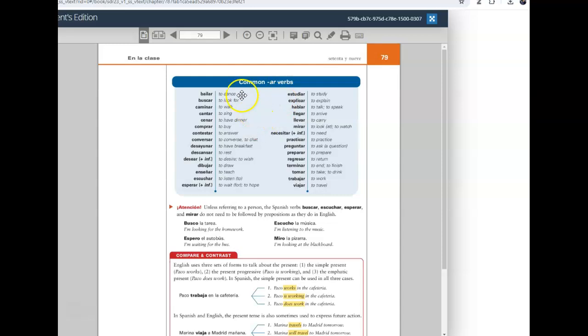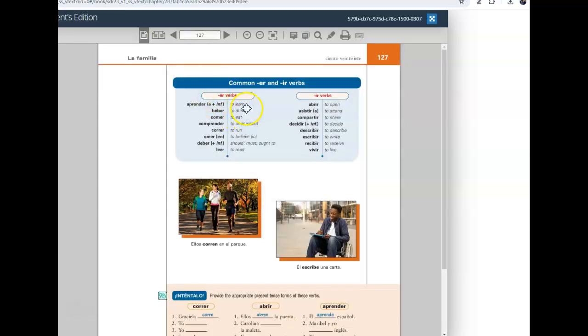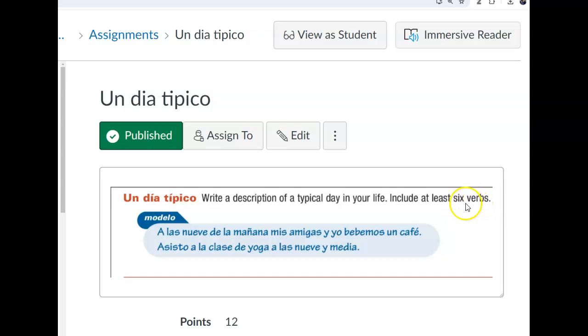Now, a lot of verbs that you can use there, and those are your regular AR verbs on page 79. Then if you go to page 127, you have your regular ER and IR verbs as well. So that's where I want your verbs to derive from.